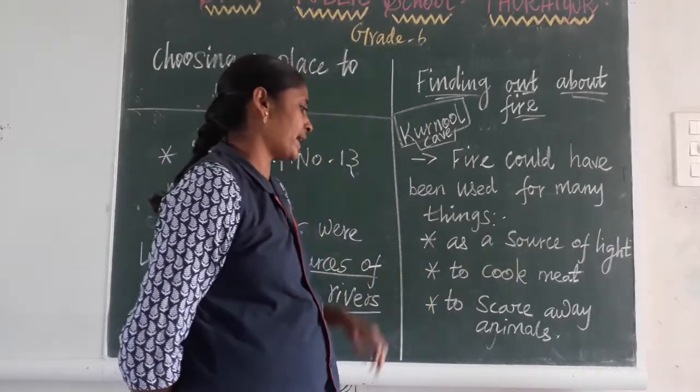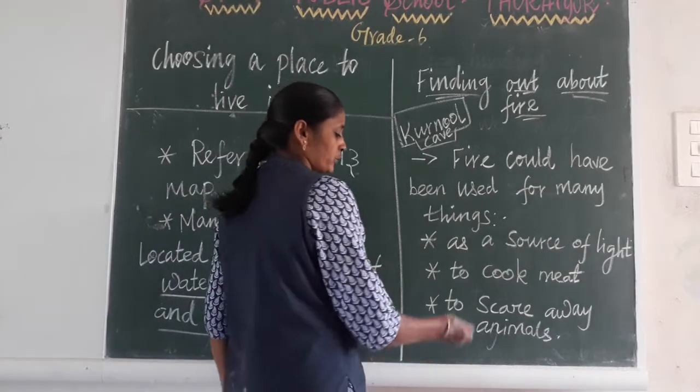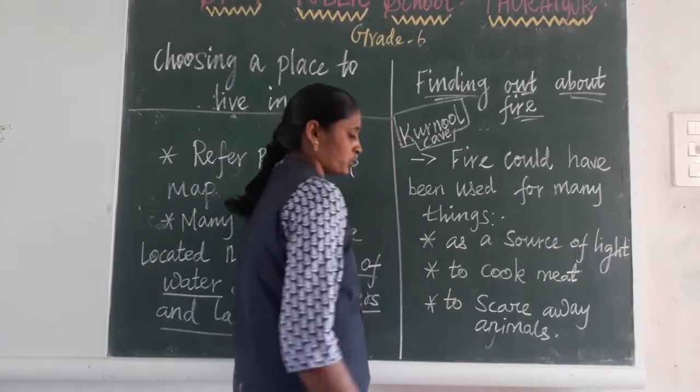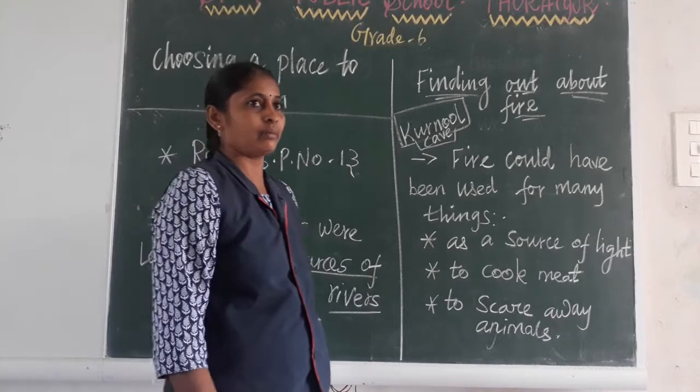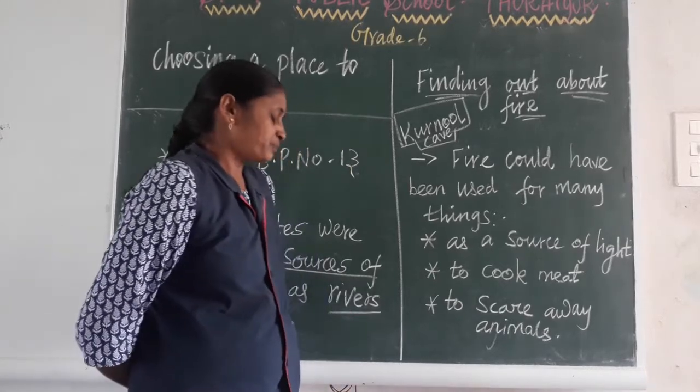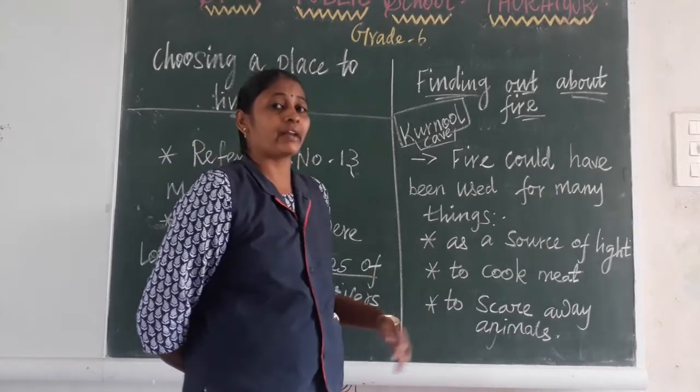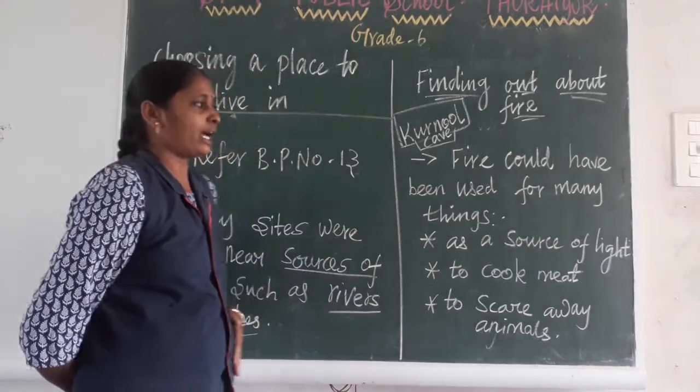Okay, the source of light. Then they started to cook, so they used the fire to cook meat. Okay, meat was their main food in those days. And the next one is to scare away the animals.